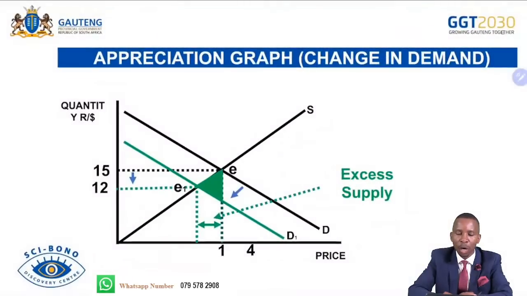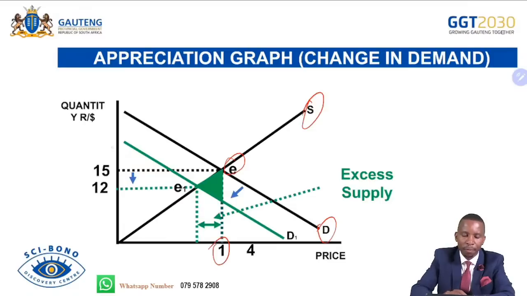And then now we talk about the appreciation when there's a change in demand. That one was indicating the change in supply. So this one indicates the change in demand. So the demand curve will be changing now. Let's see original points, S and D, and then we have our equilibrium point up there where they meet. Quantity is 1. So let's simply say this one is Q. This one will be Q1.